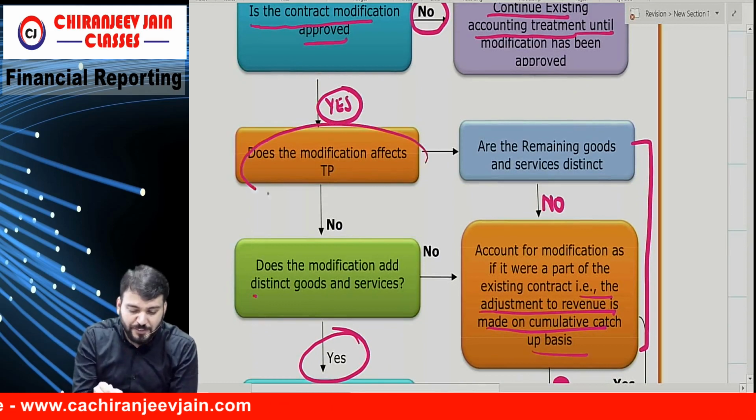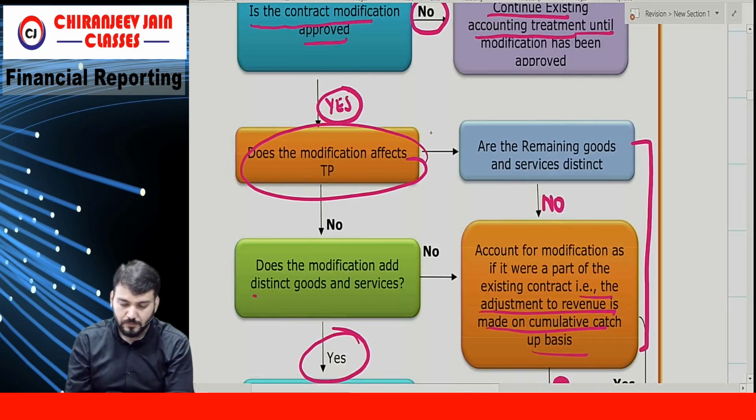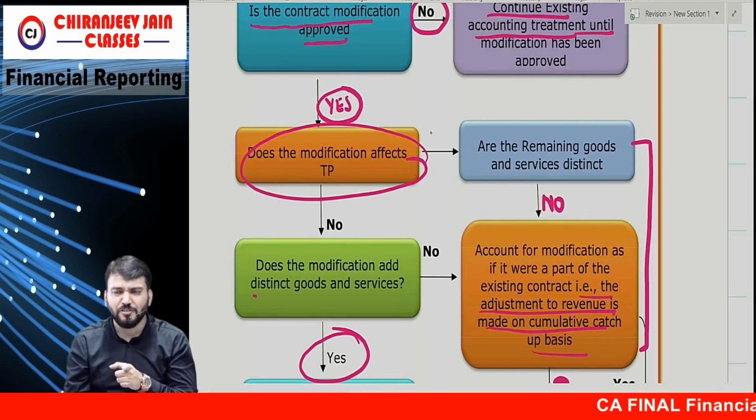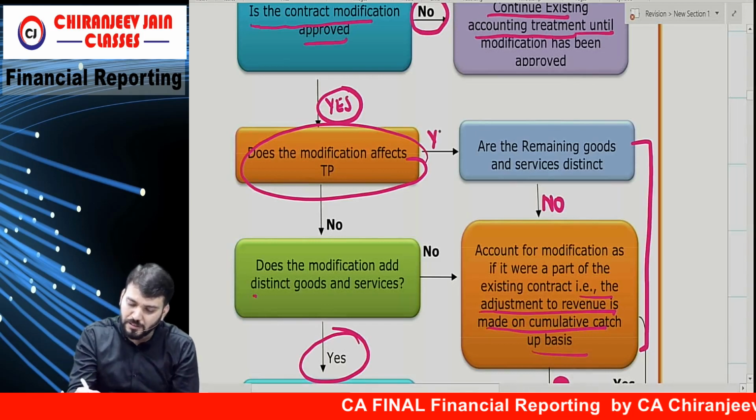Does the modification affect transaction price? What have I said, yes or no? Yes, it will affect.